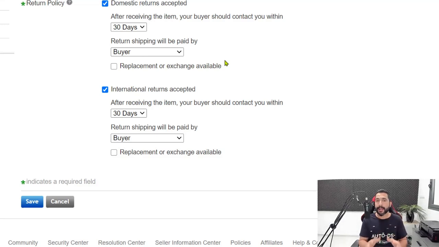So keep that in mind, but also remember that returns and refunds take up maybe 1% or less of our total business. So it's not something that we're going to have to deal with a lot. And it really also depends on the products that we are selling and the sellers that we are selling those products from. So that is why we always want to go with high rated sellers and products that have been proven to work. That way we're reducing our returns and refunds, and we won't be spending too much time and energy on this.